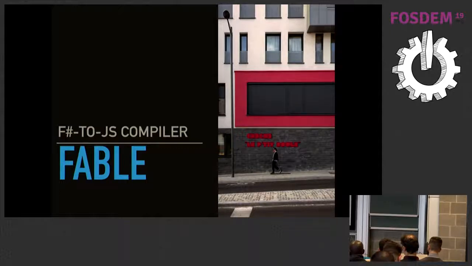That was some kind of library that was connecting classic ASP.NET web forms with F# and also compiling the JavaScript part. Then there was a project called FunScript, and out of the project called FunScript, the project called Fable was created. Additionally, there is another project called WebSharper, which is a commercially supported end-to-end solution for writing full stack web applications. But I just don't know a lot about it, so I'm not going to talk about it.